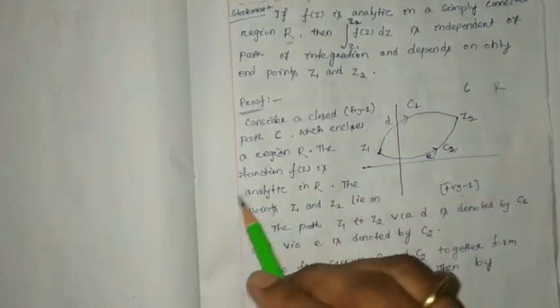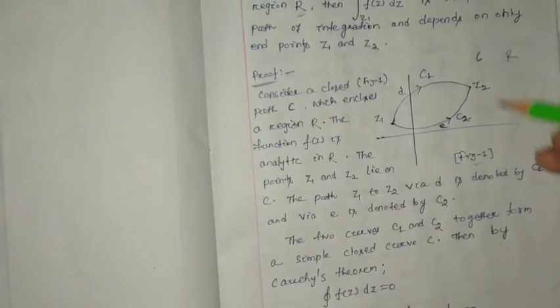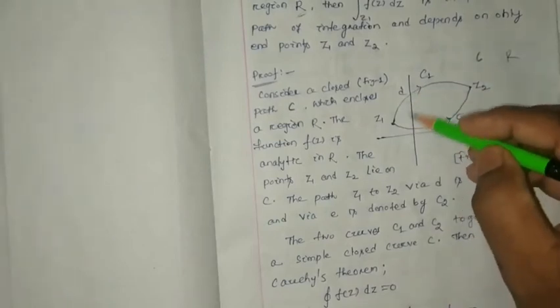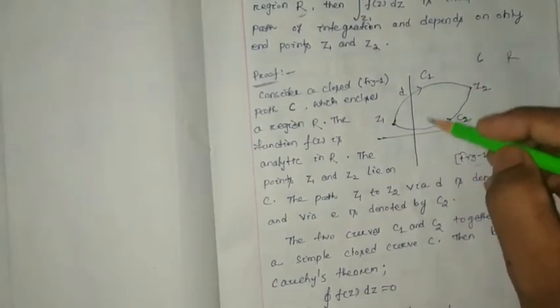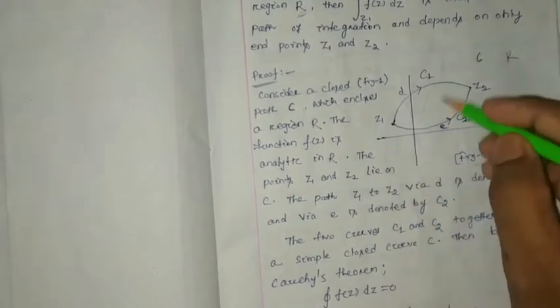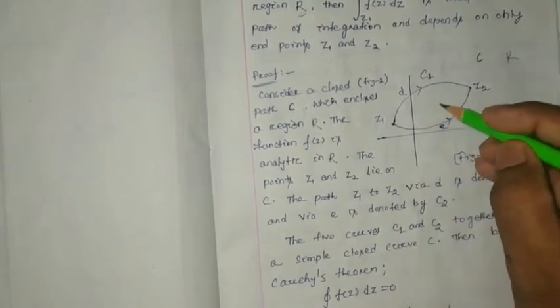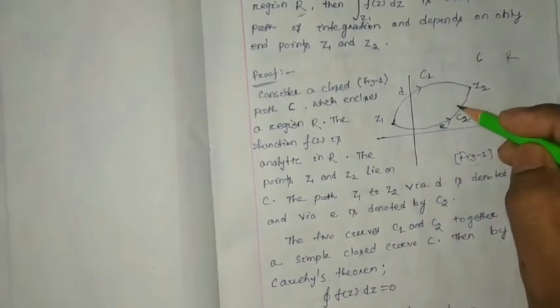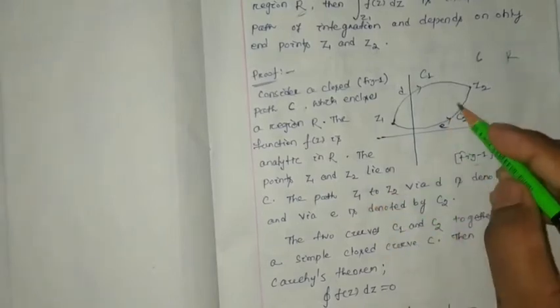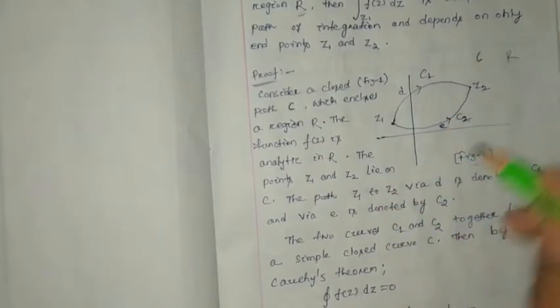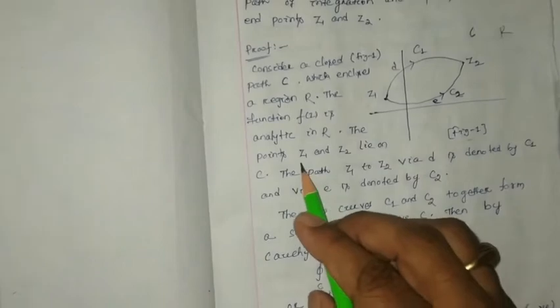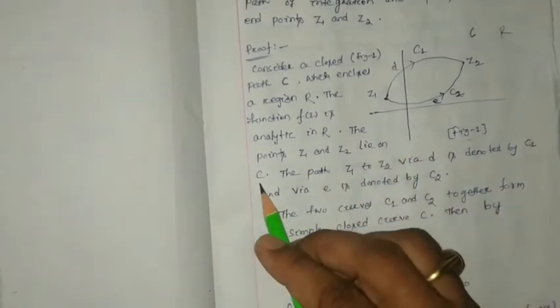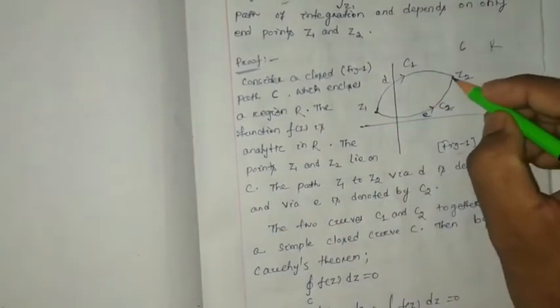The function f(z) is analytic in R, so whatever function we consider inside the region is fully analytic. Analytic means there is no hole present inside this region or inside this curve. Here the points z1 and z2 lie on C.